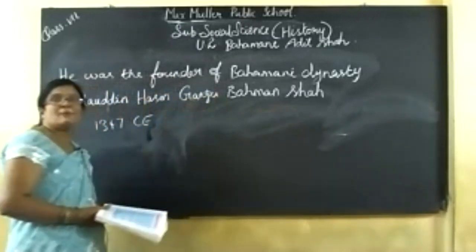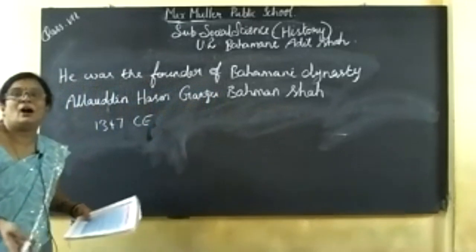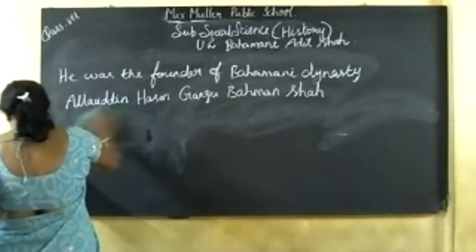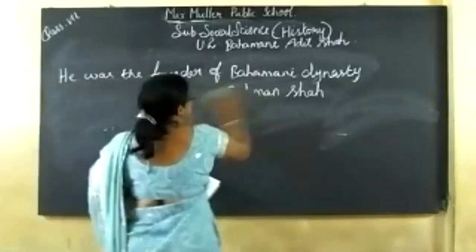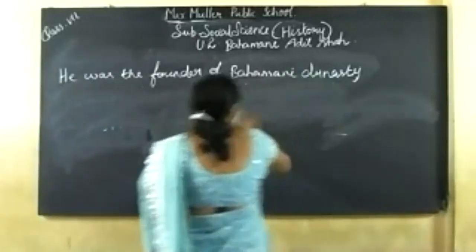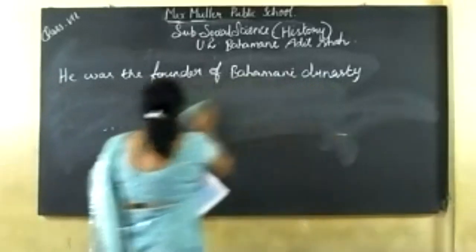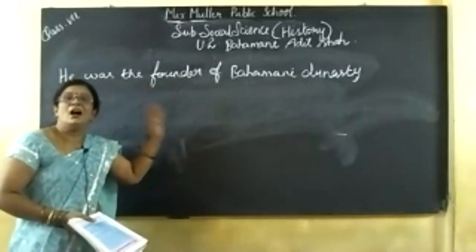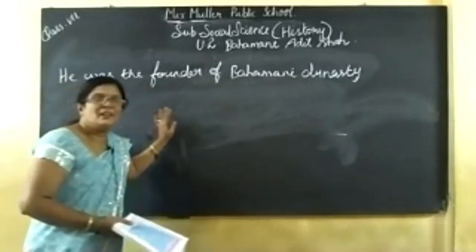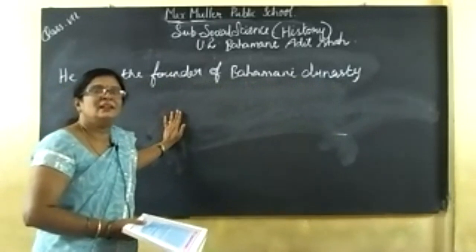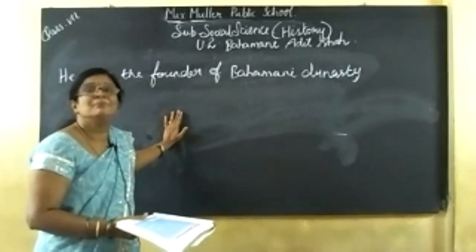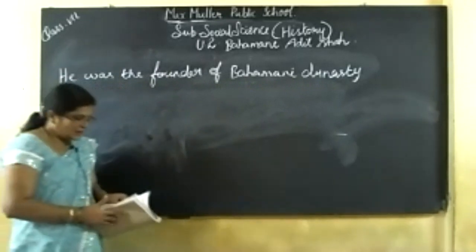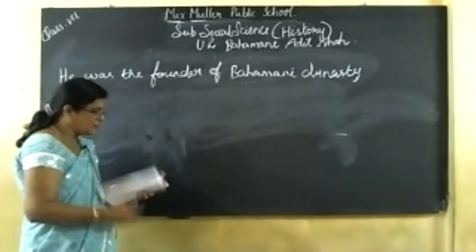So who was Bahman Shah? He was in the army of the Delhi Sultanate. His ruler's name was Muhammad bin Tughlaq. Bahman Shah was a soldier of the Delhi Sultanate. He worked under whom? Muhammad bin Tughlaq.